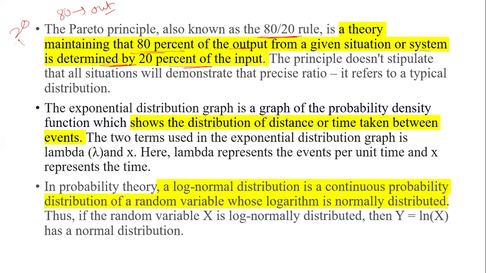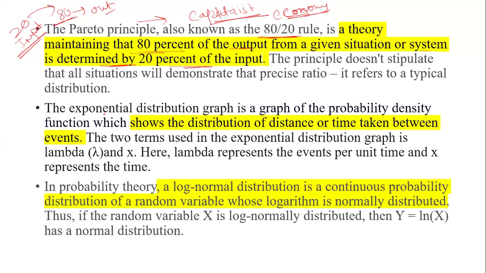That means if you take an input of 20%, you will get 80% of the output. That is the Pareto distribution, and keep in mind that it is applicable in the capitalist economy. Clear?